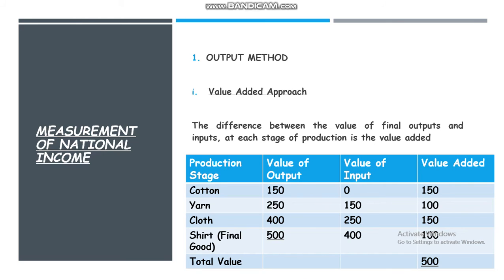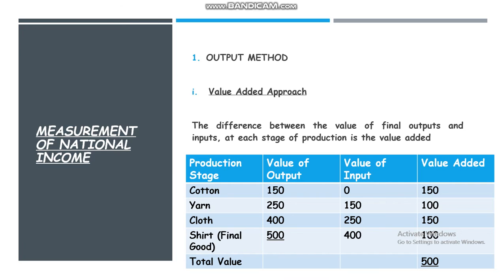While converting the cloth into a shirt in the final stage, the value of output of the shirt is 500, which is the finished good, and the value of input is 400, which gives a value added of 100. So adding the value added of all these processes, 150 plus 100 plus 150 plus 100 gives a total value of 500, which is the same as the final value of output of the shirt, which is also 500.